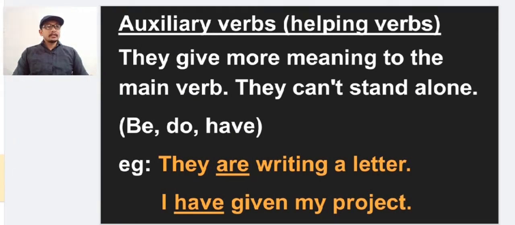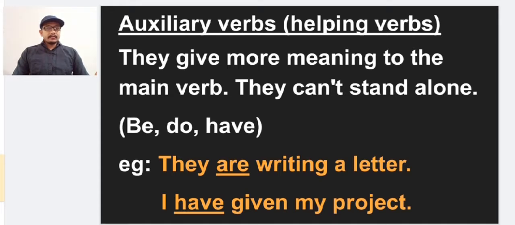Auxiliary verbs we can call helping verbs also. They give more meaning to the main verb. They can't stand alone. So the auxiliary verb or helping verb, we are using these verbs in the sentence to give support to the main verb, to give more meaning to the main verb, and they cannot stand alone because they always need a main verb in the sentence. Mainly three forms of auxiliary or helping verbs we are using: the be form of verb, do form, and have. These are the three main forms of auxiliary verbs.